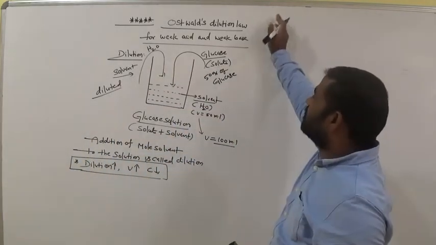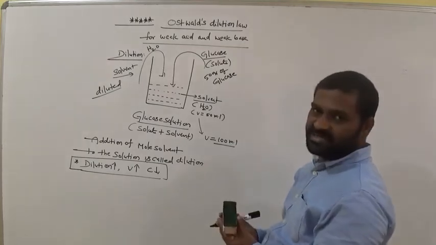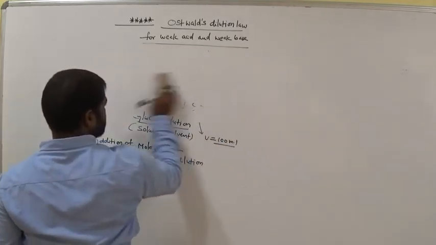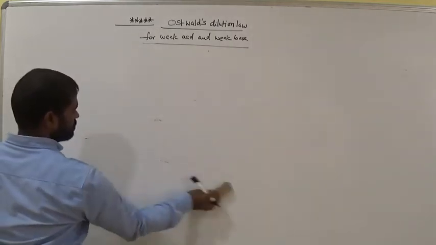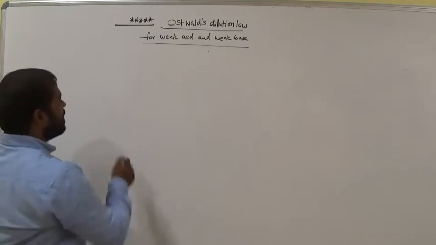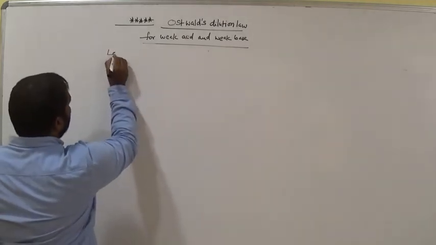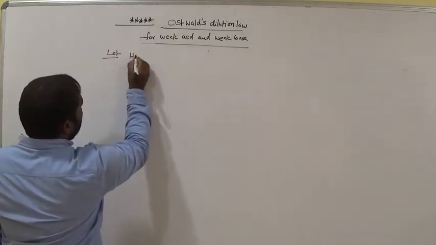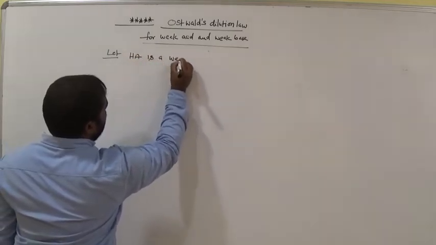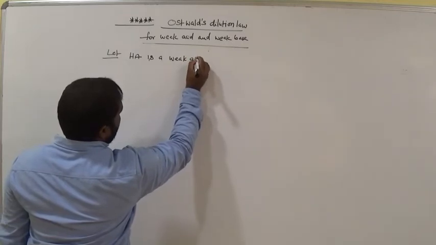Now Ostwald dilution law for weak acid and weak base. Okay. Let's see. Let HA be a weak acid.